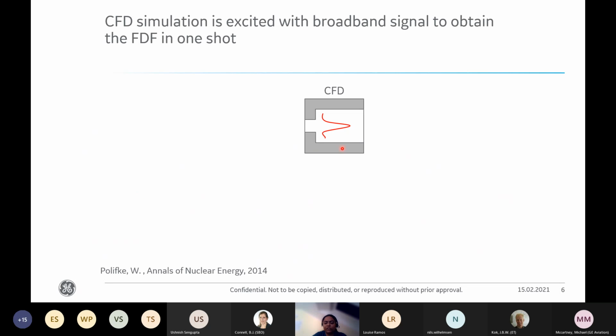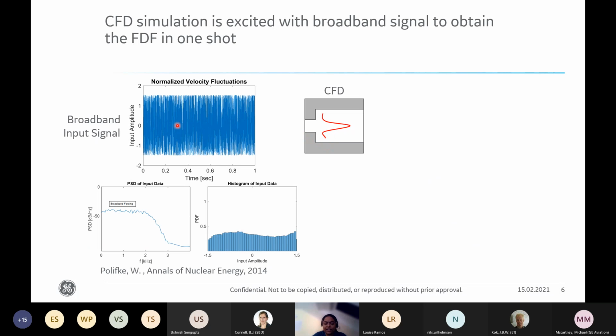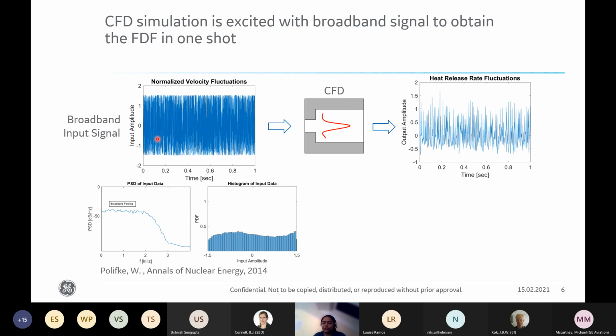That is why we need a methodology where the flame model can be obtained using a single CFD simulation, where we can use a carefully designed input excitation signal applied to CFD. Polifke proposed an approach where a broadband excitation signal is applied to CFD and combined with a system identification approach to capture the linear response, also called the flame transfer function. But the present work uses the data collected by broadband forcing and makes use of a machine learning based approach to model the nonlinear acoustic response of the flame.